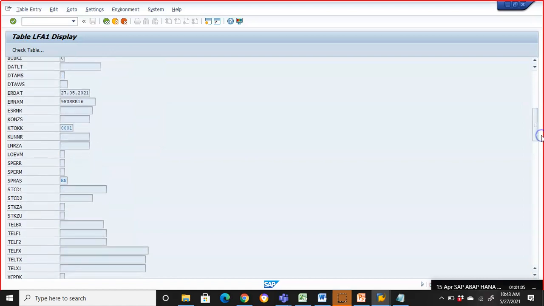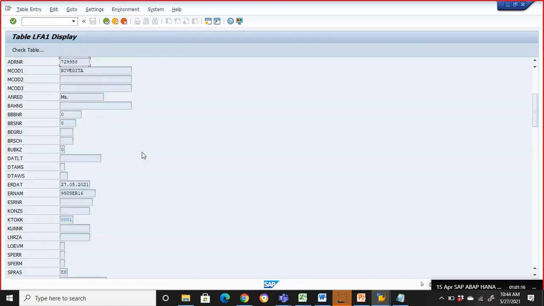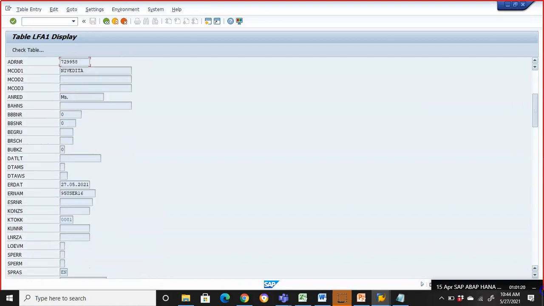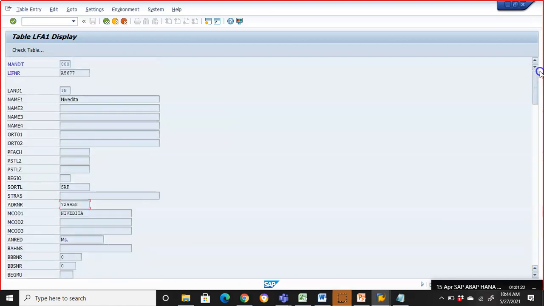Now, on which date it was created and who created it is automatically updated. See, we have not done it. It is automatically updated by the system. Today's date is updated, and the login with which I used is automatically updated. So what I'm trying to tell you is a couple of values will be automatically updated by default by the system, and a couple of things which we have updated. I hope this is clear now.